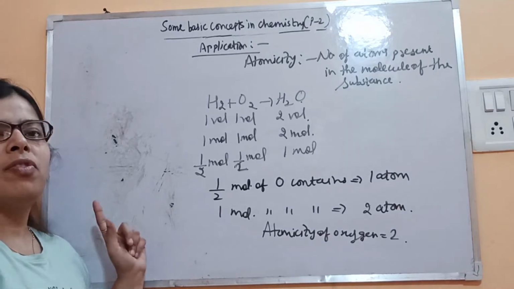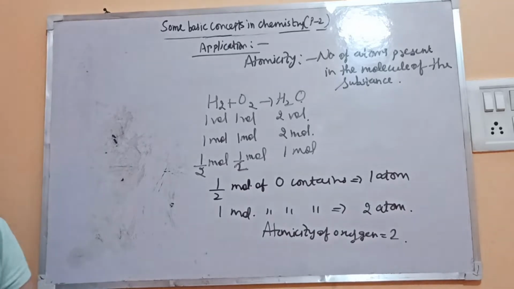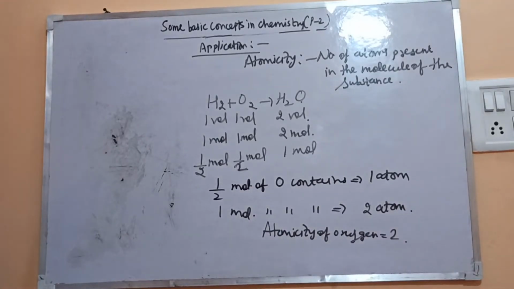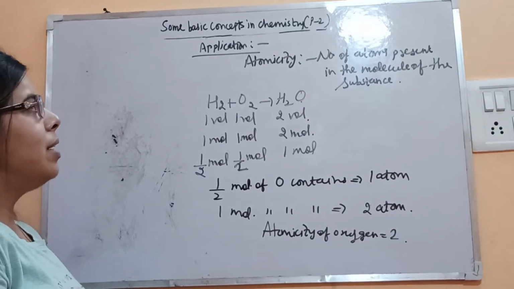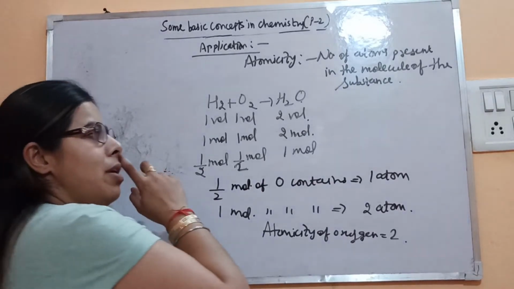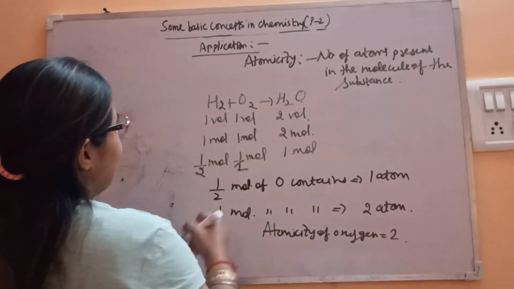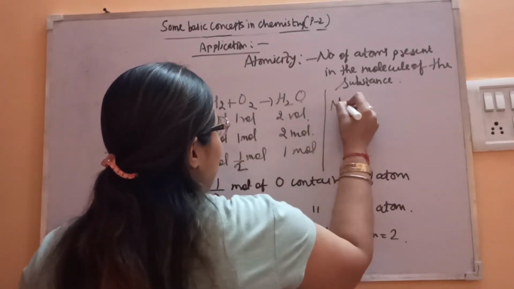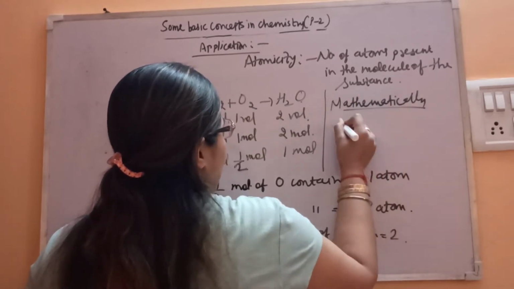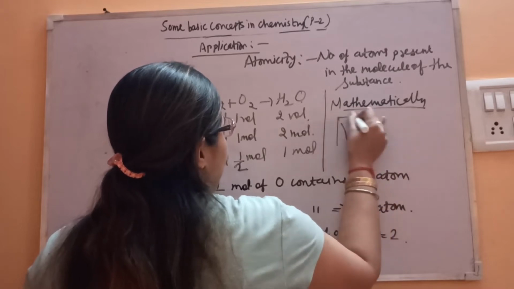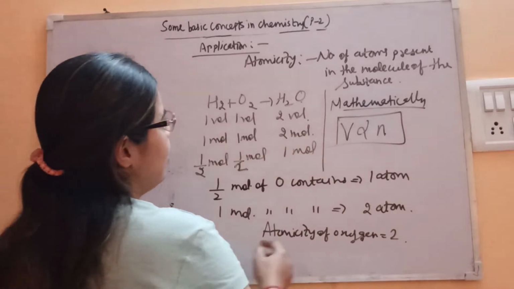An equal volume of gases contains equal number of molecules under similar conditions of temperature and pressure. Or you can say that under similar condition of temperature and pressure, equal volume of gases contain equal number of molecules. So what's the meaning of this? Mathematically, if you want to write, volume is directly proportional to n, where n is the number of particles, number of molecules.